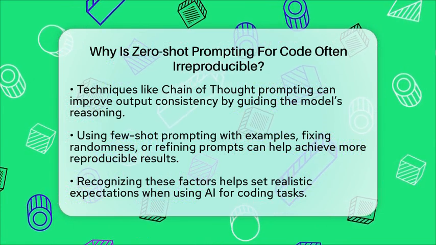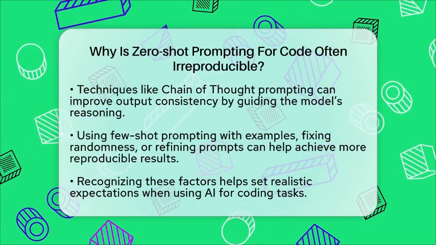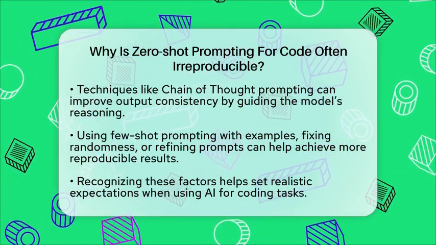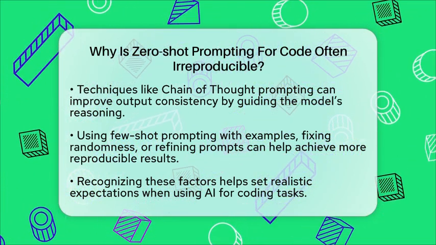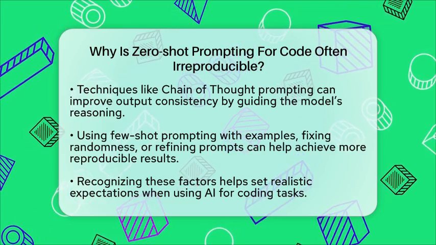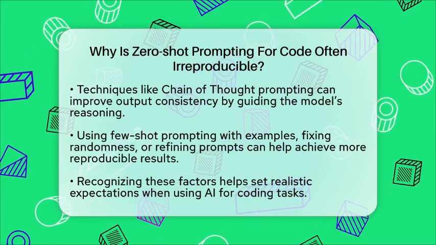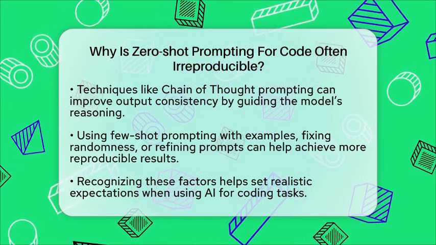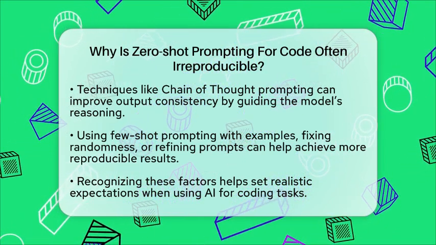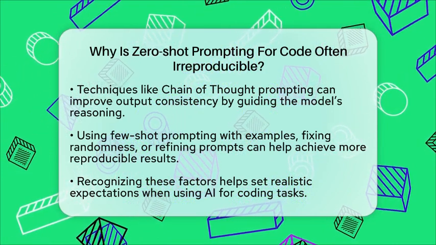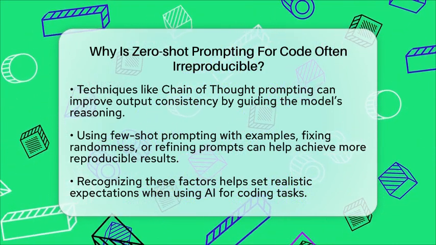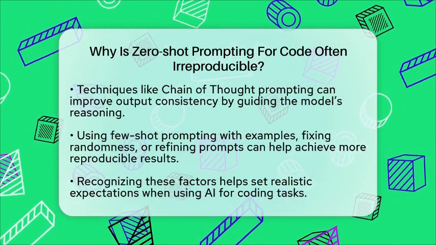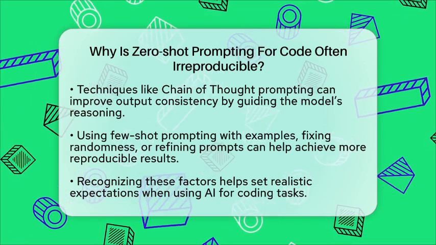To get more consistent results, you can give the model examples through few-shot prompting, control the randomness by setting the temperature to 0, or refine your prompts through trial and error. Using structured prompts that guide the model step by step can also help. Recognizing these limitations allows you to set realistic expectations and use AI tools more effectively for coding tasks.